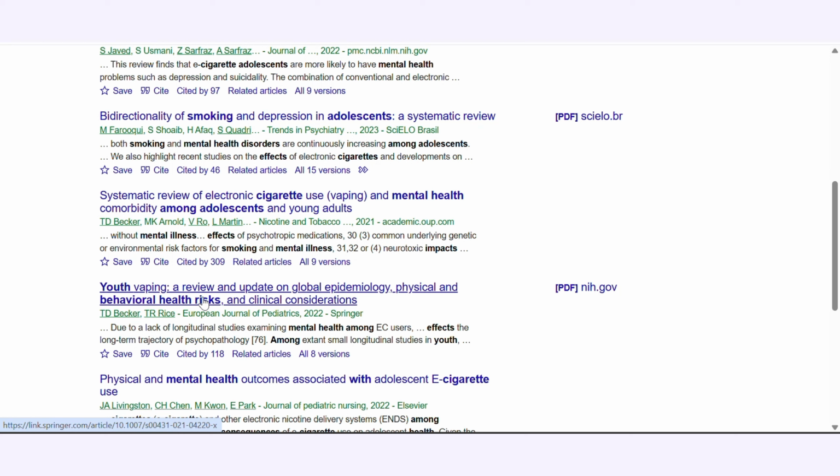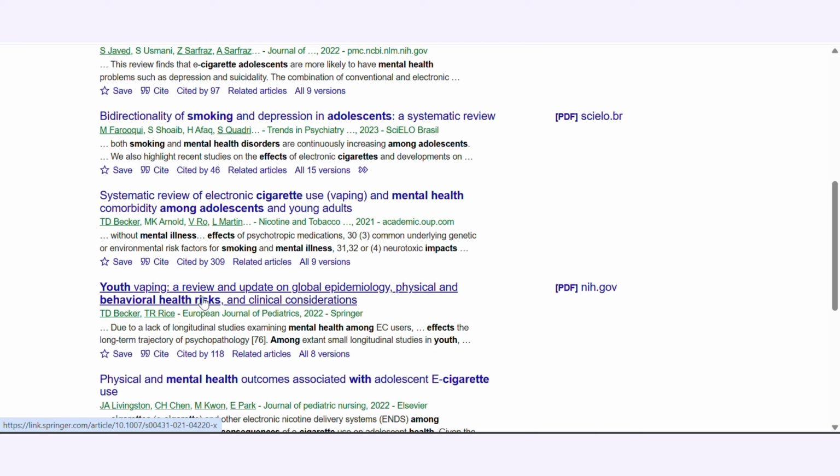Then number 4, this is where many students make poor choices. Read beyond the title. If you see a title that sounds relevant, don't just go and immediately download the article, because sometimes titles can be misleading. So you have to also click in there and read the abstract first.